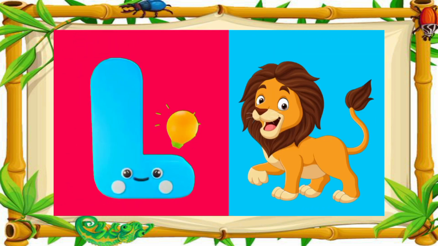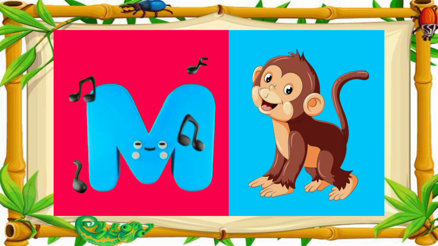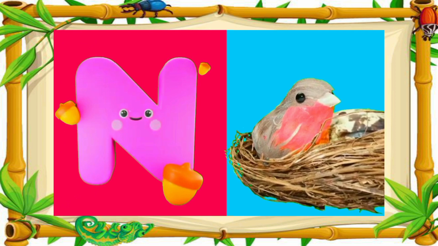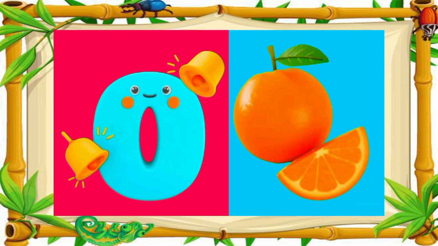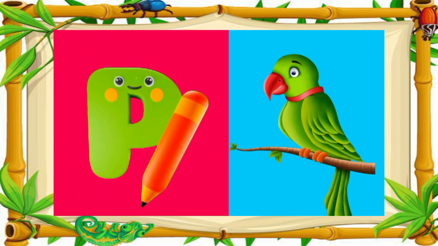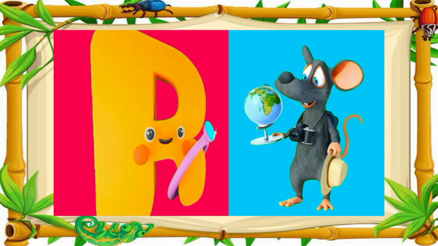L is for lion. M is for monkey. N is for nest. O is for orange. P is for parrot. Q is for queen.